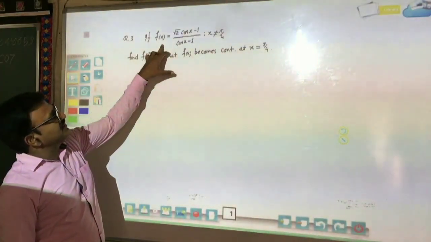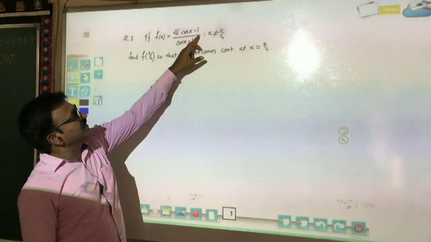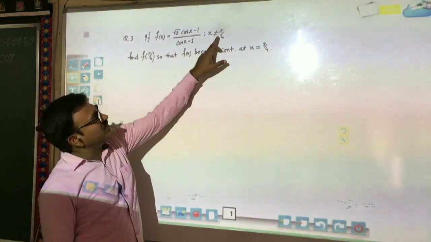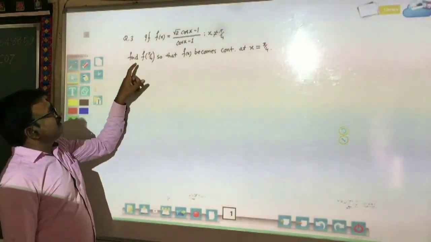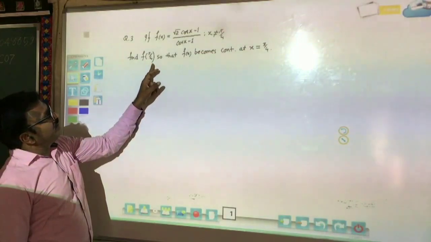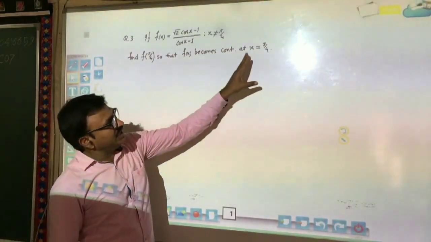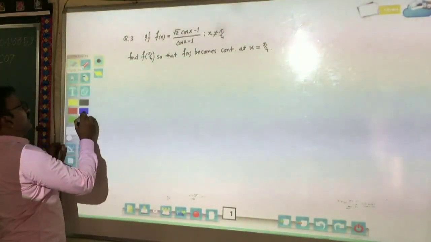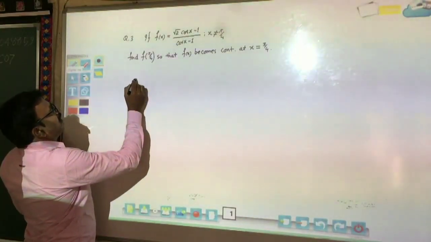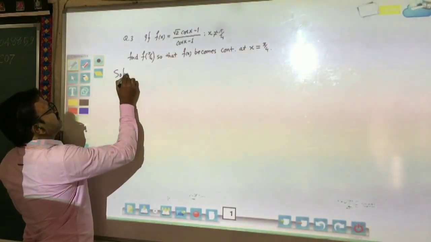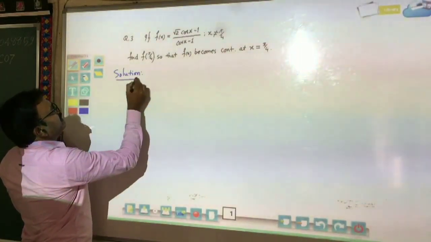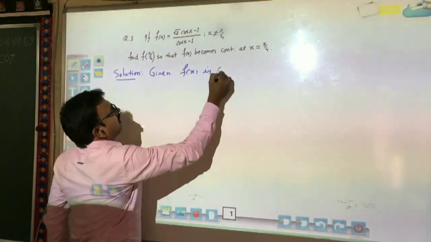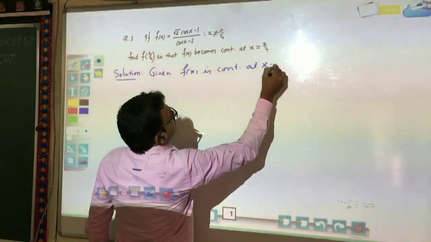If function f(x) is represented by (root 2 cos x minus 1) divided by (cot x minus 1), when x is not equal to pi by 4, then find f of pi by 4 so that it becomes continuous at x equal to pi by 4. It means again we will use our continuity definition. What is given? Function f(x) is continuous at x equal to pi by 4.